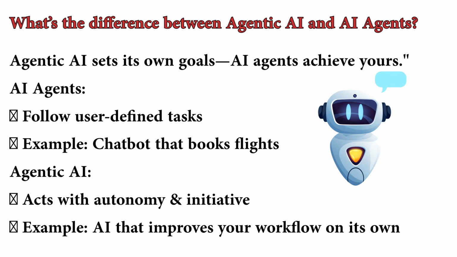They may have autonomy in execution, like a chatbot that books flights, but the objectives come from the user, not the AI itself. For example, an AI agent might help schedule meetings based on your calendar, but an agentic AI could analyze your workflow, notice inefficiency, and decide to automate repetitive tasks without being explicitly told to do so.